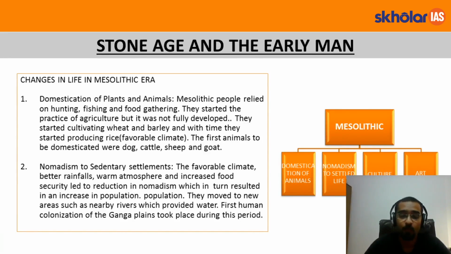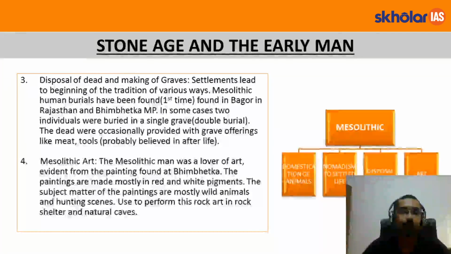Less mouths to feed. With more food, they started producing agriculture. They moved to a new area such as a nearby river, which provided water for their agricultural activities as well as for their daily purposes. The first colonization of the Gangetic Plain took place during this period. Disposal of the dead and making graves was another striking feature of this